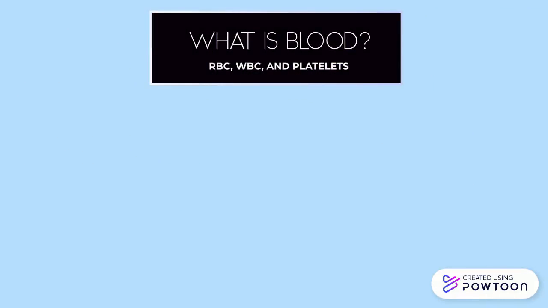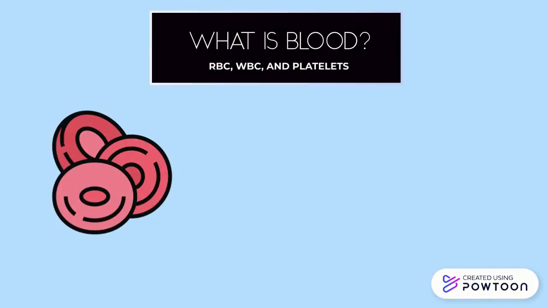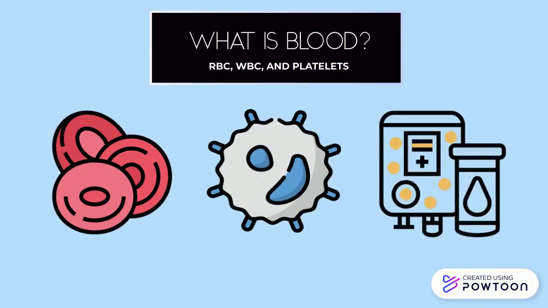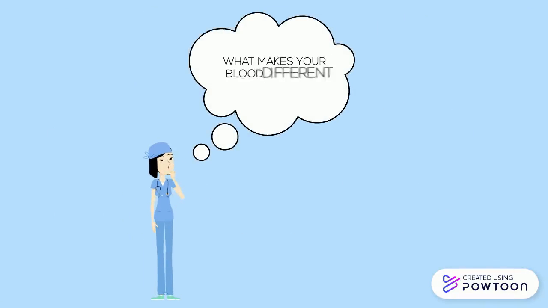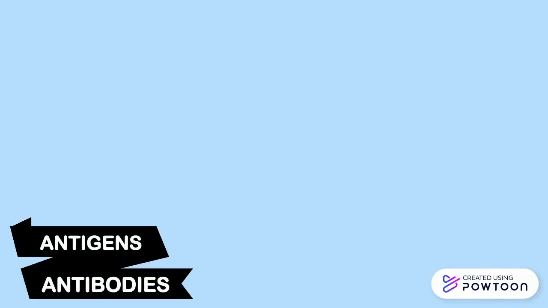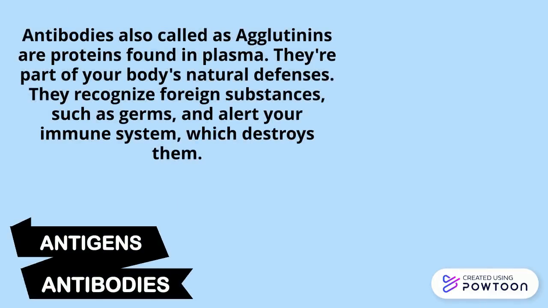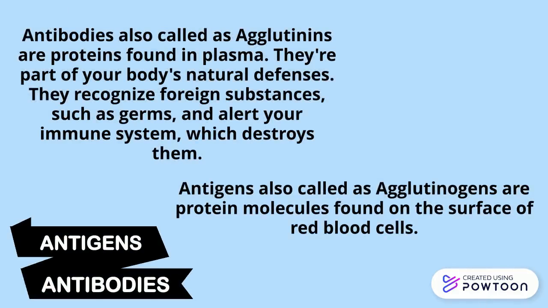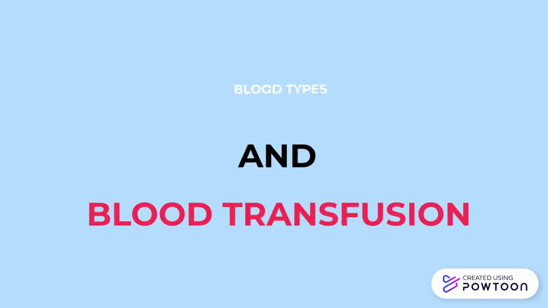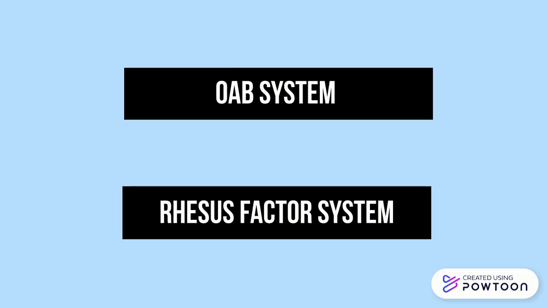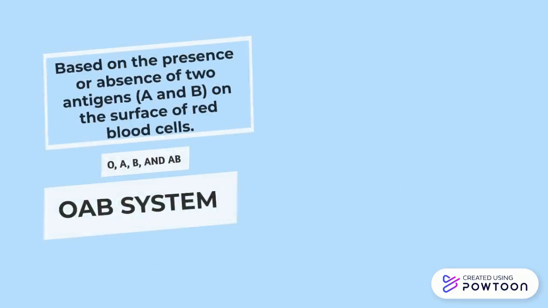What is blood? Blood is made up of red blood cells, white blood cells, and platelets. A blood group is identified by antibodies and antigens in the blood. Antibodies are proteins found in the plasma, while antigens are protein molecules found on the surface of red blood cells. Scientists use the ABO system and the rhesus factor or Rh factor system to classify blood types.